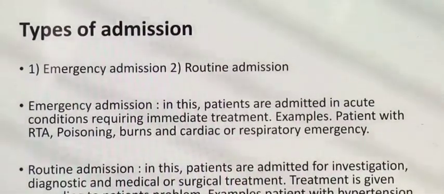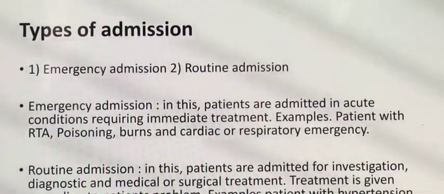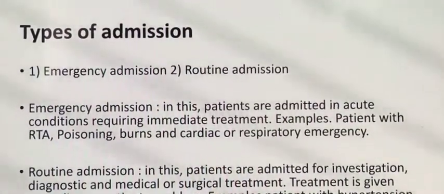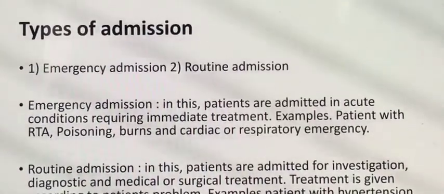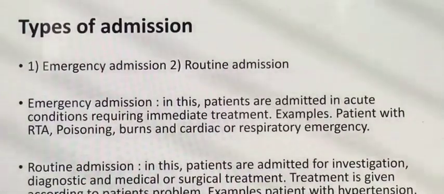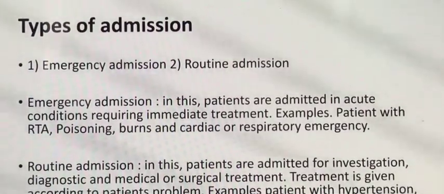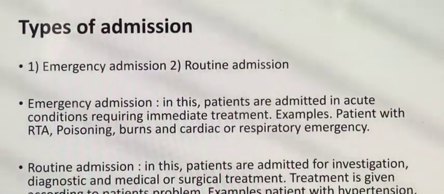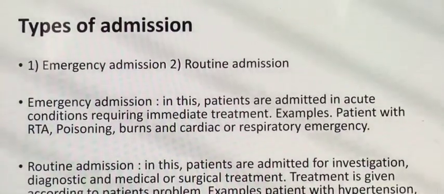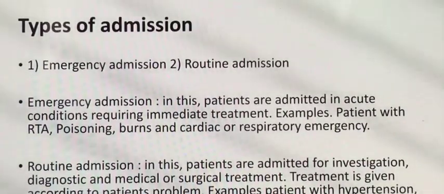Next is routine admission. In this, patients are admitted for investigation, diagnostic purposes, medical or surgical treatment, or treatment is given according to the patient's problem. Examples: patients with hypertension, diabetes mellitus, etc. In routine admission, the admission is basically done from the OPD.